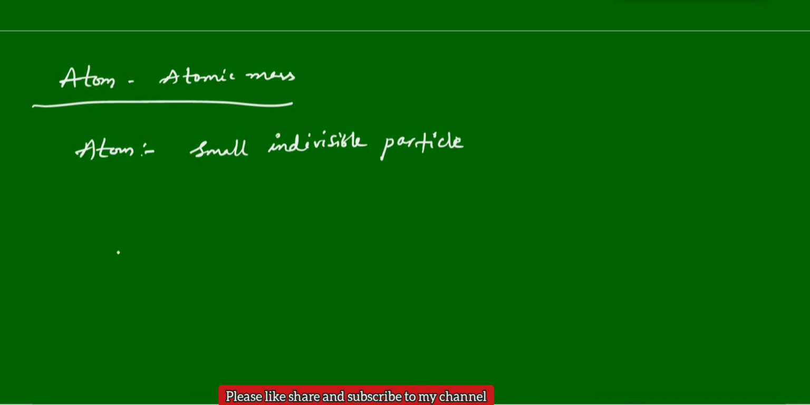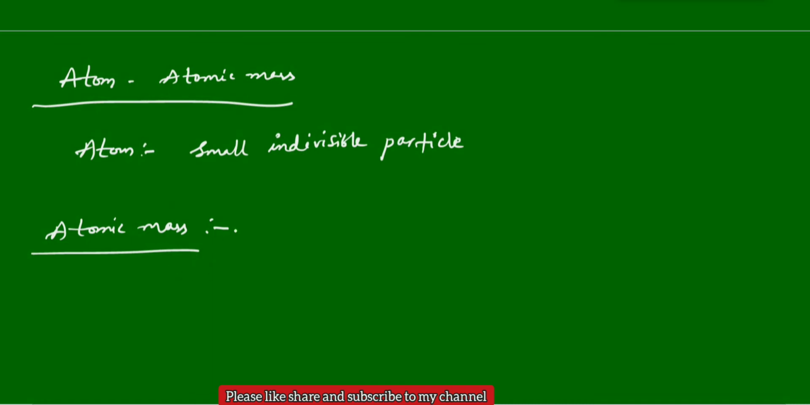A small indivisible particle is called an atom. Then how do we calculate the mass of this atom? That is atomic mass. According to spectroscopic techniques, we can calculate the atomic mass. Mostly we can calculate it with the help of the carbon 12 isotope, the C12 isotope.